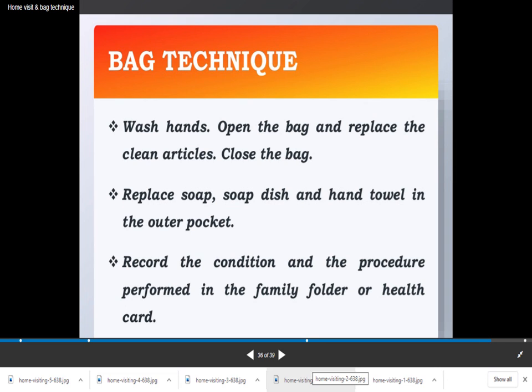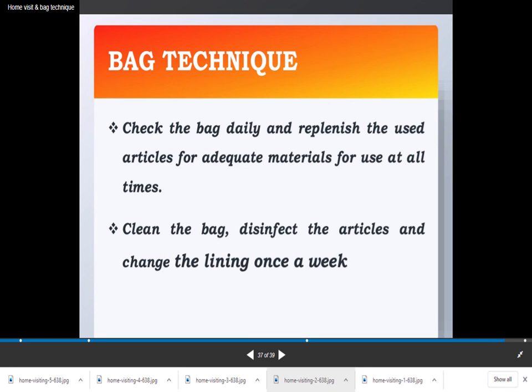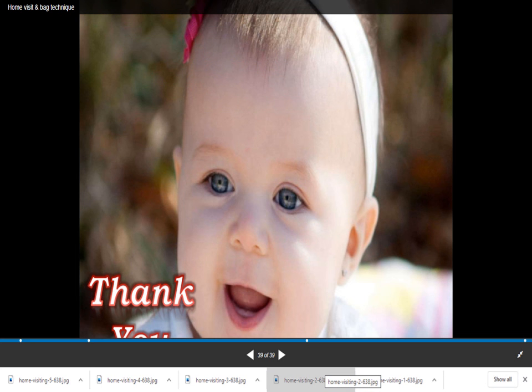Wash hands. Open the bag and replace the clean articles. Close the bag. Replace the soap dish and hand towel in the outer pocket. Record the condition and the procedure performed in the family folder or health card. Check the bag daily and replenish the used articles for adequate materials for use at all times. Clean the bag, disinfect the articles, and change the lining once in a week.